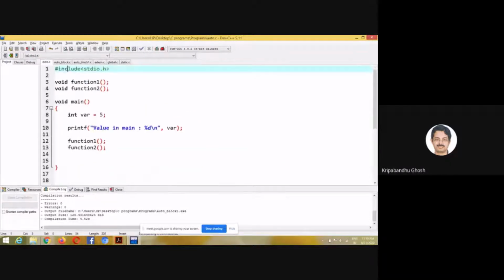Okay. So auto variable is basically a local variable, and the scope of the variable is within the function. It is declared and initialized, of course. So the moment you go out of this function, the variable is destroyed. The variable is no more accessible. So let's take this example.